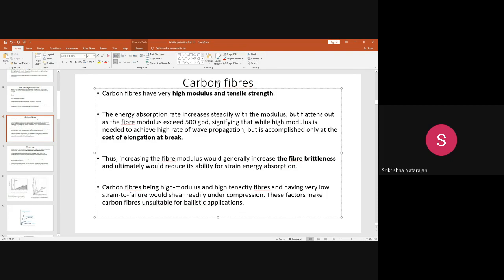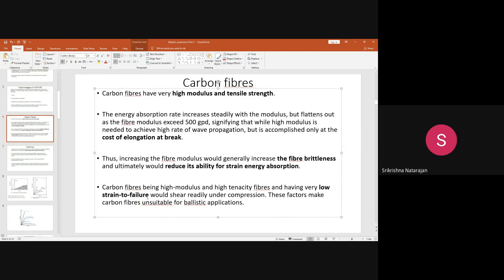Because of this, the strain energy absorption reduces after the immediate transformation from elastic to brittle nature. The absorption, propagation, and dissipation of energy reduce, and they have a very low strain to failure, because they do not have a pronounced elastic behavior.